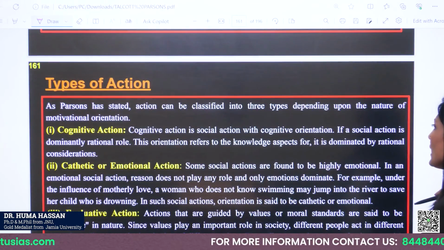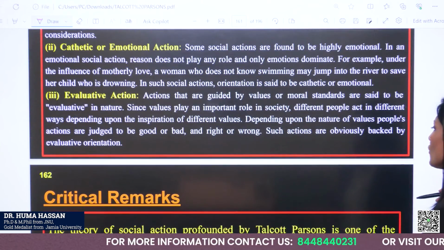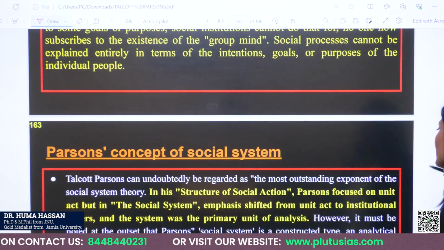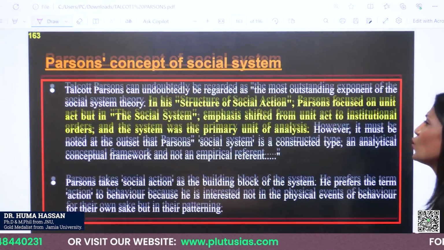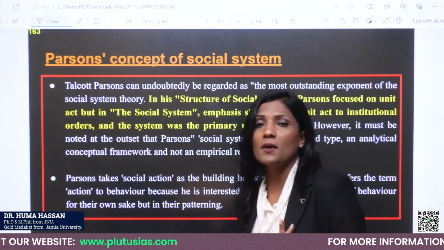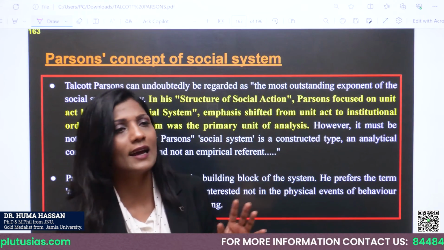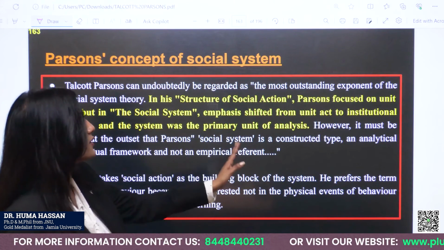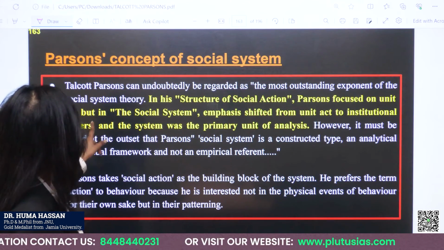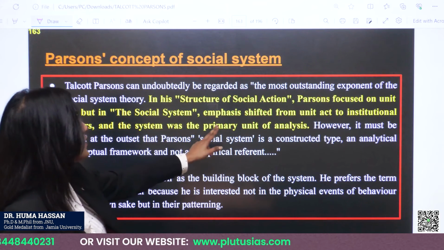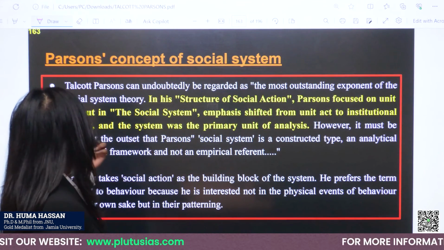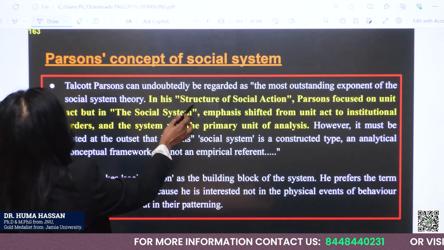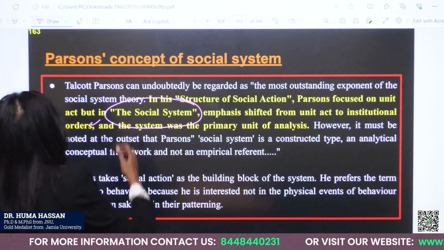Social action I will not talk about first of all, because the question was direct, asking about social system. So how will I start my answer? The first two lines I have written. Now I would say that in his Structure of Social Action, Parsons focused on the unit act, but in The Social System, he shifted emphasis from the unit act to institutional orders, and the system was the primary unit of analysis. So this is one way in which I will start.